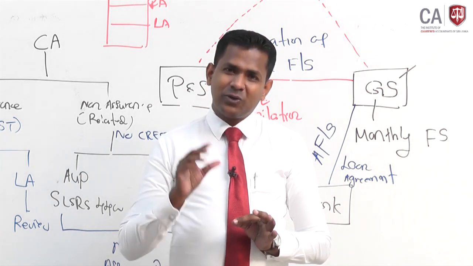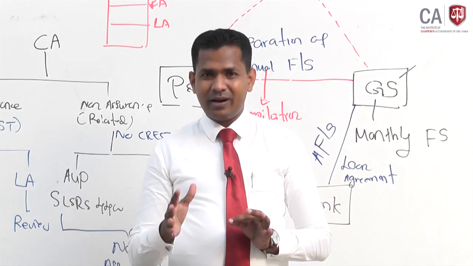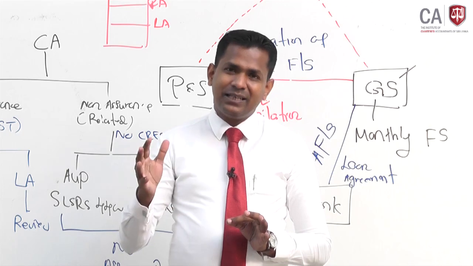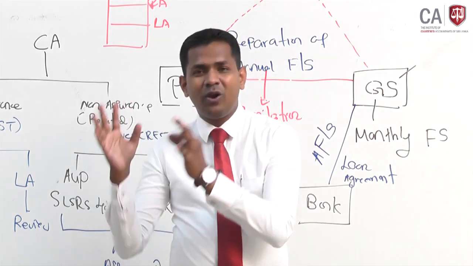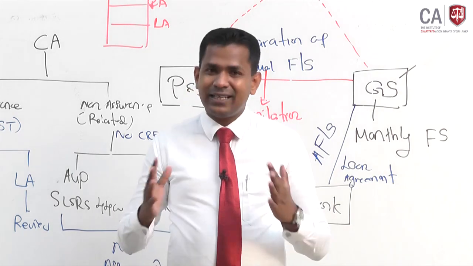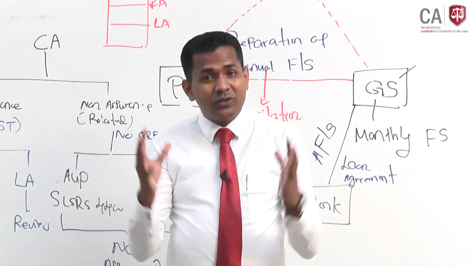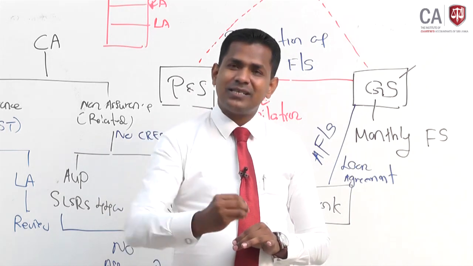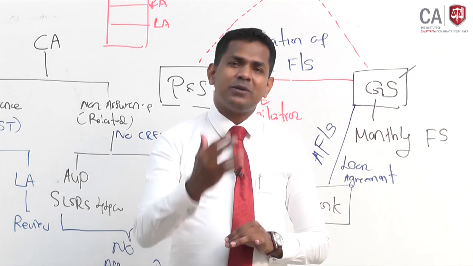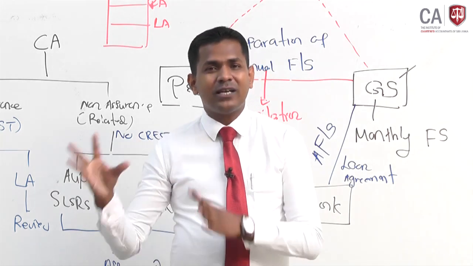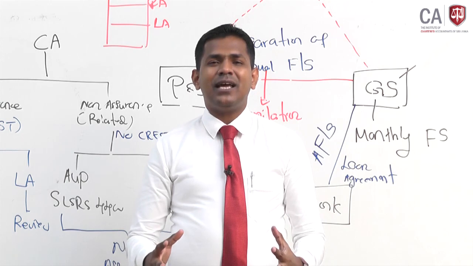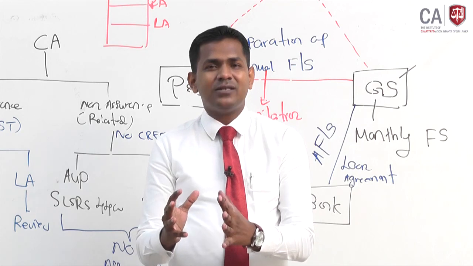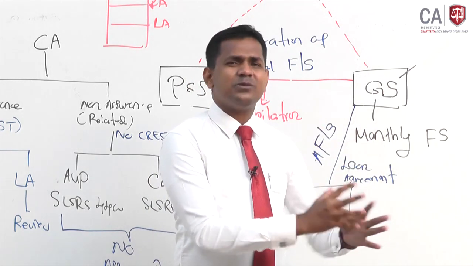And number 2, get your study text properly. I hope that you have already learned the study text, and try to read the subject again in a logical order. So not just to read the study text, right? Try to look at a logical order. And third one, practice writing the questions as much as possible. 50% of your time should be devoted to writing questions, because a subject like auditing is so difficult sometimes if you don't understand the concept. If you understand the concept, auditing is going to be another easiest subject.